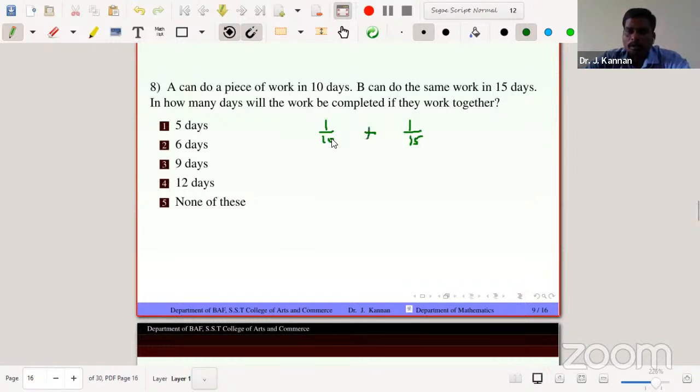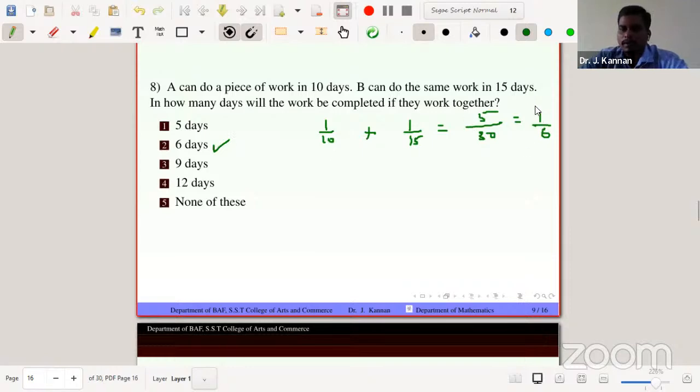So working together, A can complete in 10 days, so per day 1/10 part of the work is completed. B completes 1/15th part of the work per day. So just adding the two numbers, 3 plus 2 is 5, so it's 5/30, just 1/6. So per day, A and B together complete the 1/6th part of the work. So completing the work takes just 6 days.